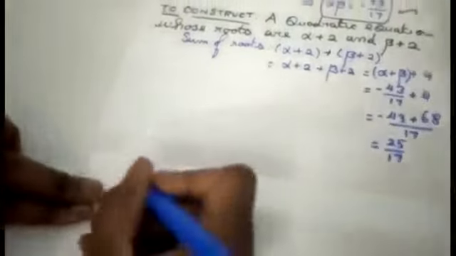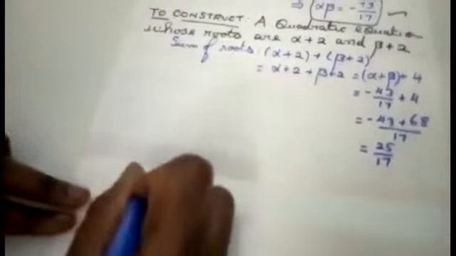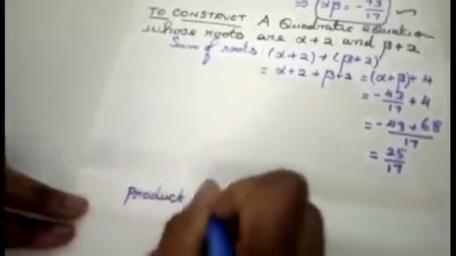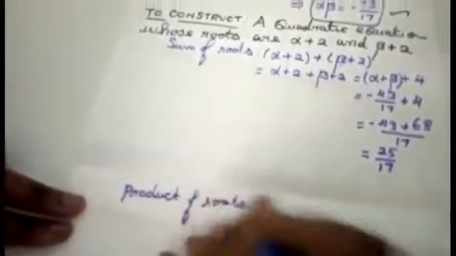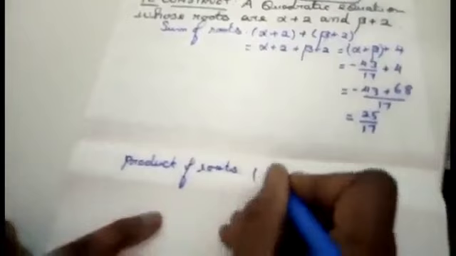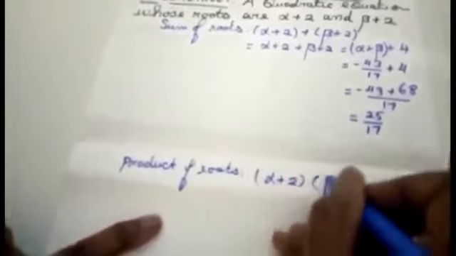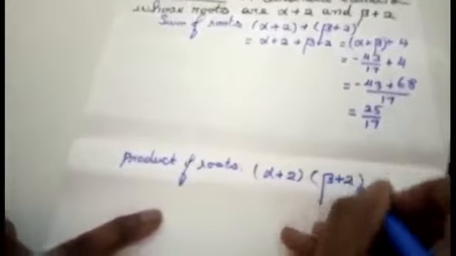So the sum of roots, I am getting the value as 25 by 17. Now I am going to find the product of roots. It is nothing but alpha plus 2 into beta plus 2. How am I going to multiply here, students?